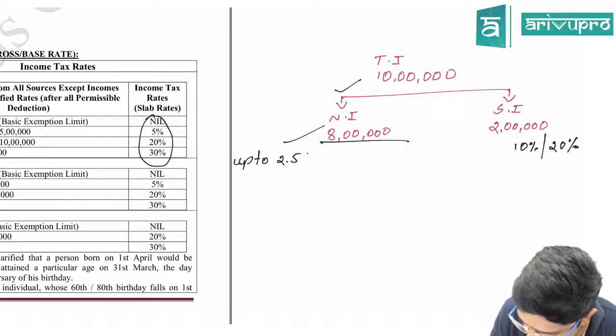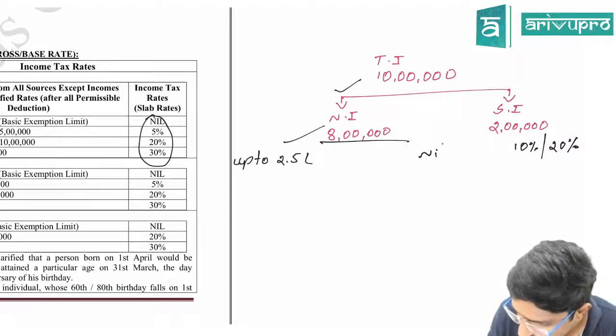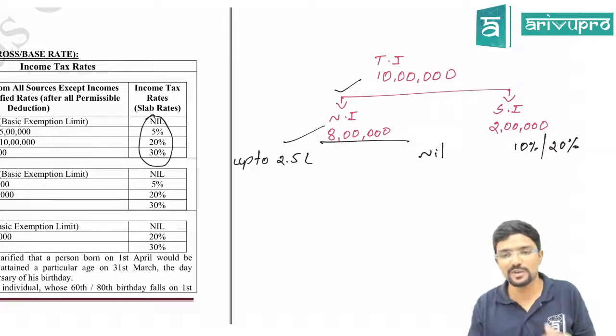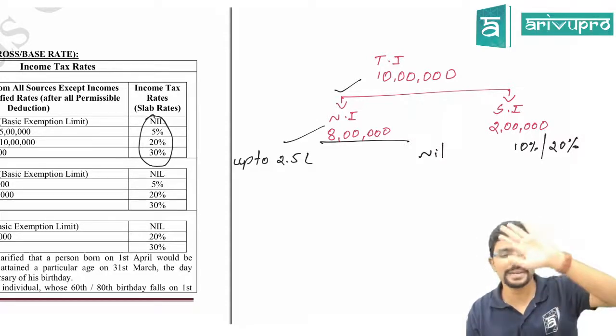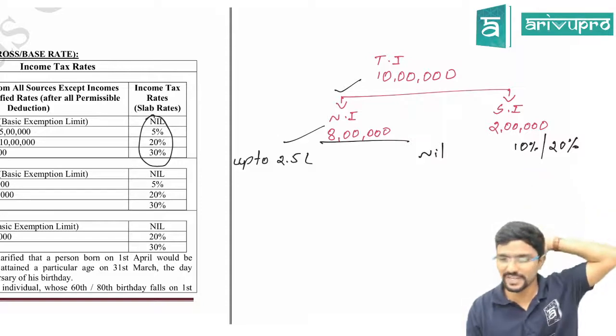So up to 2.5 lakh, your tax will be nil, because it is the basic exemption limit. We call it the basic exemption limit. That means if you have an income less than 2,50,000, you don't pay tax in India. Enjoy whatever you want in India.